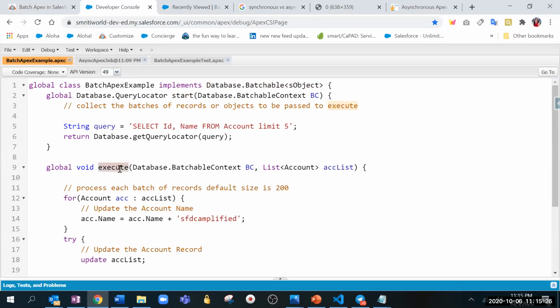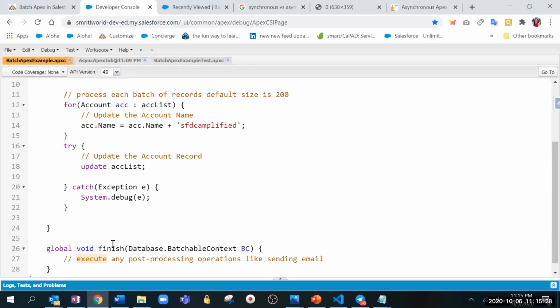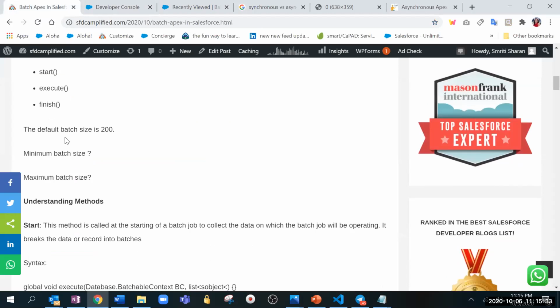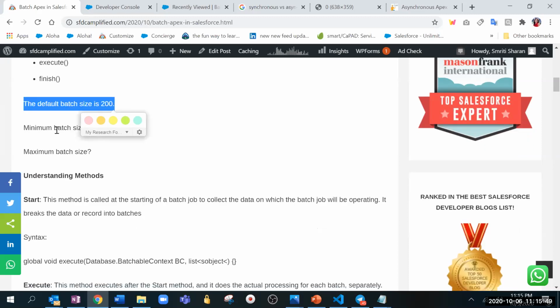These are the 3 methods it comes with. The default batch size is 200. So if there are 1 lakh records which we are fetching and the default batch size is 200, it will do 1 lakh divided by 200 to process the records at a time. So it will be doing it in batches.